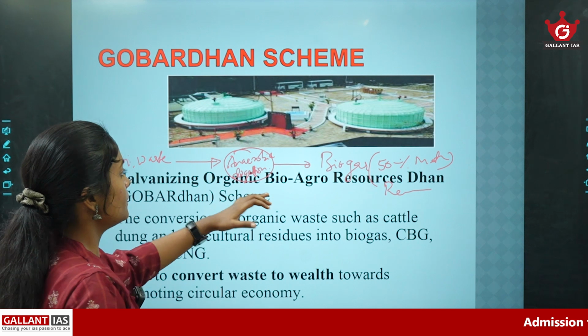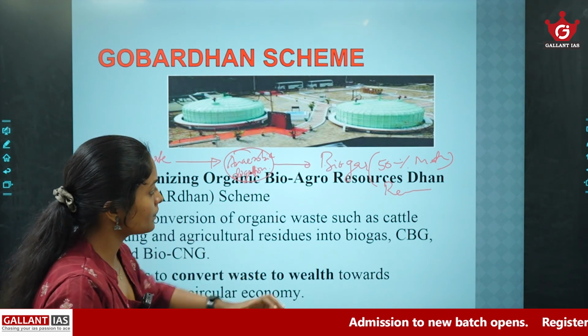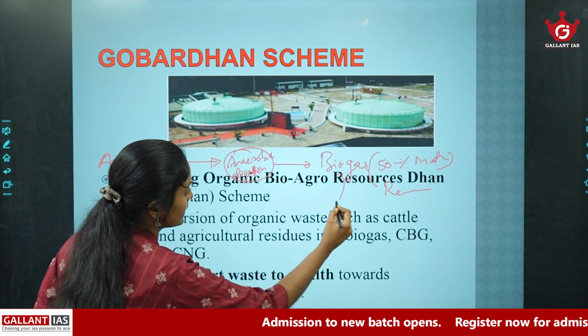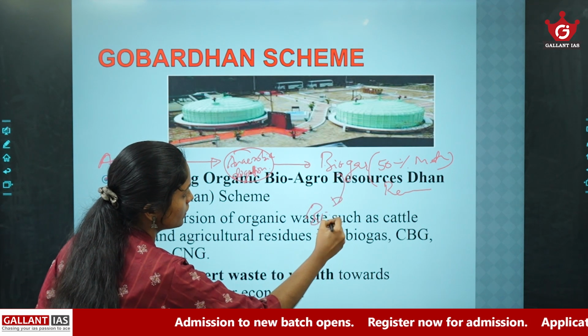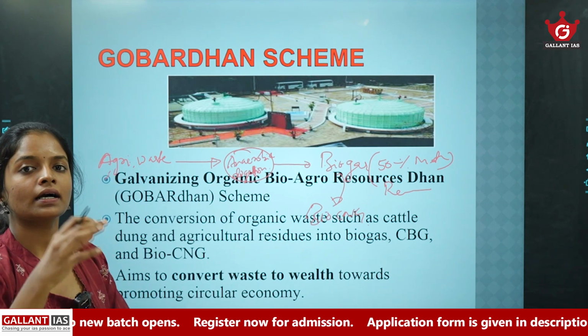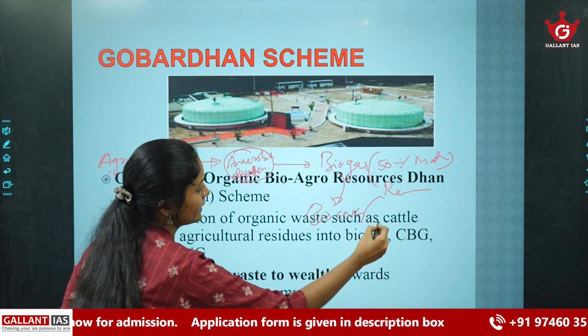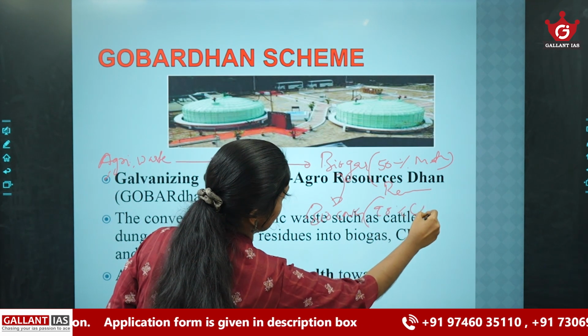But what is the difference between biogas and bio-CNG? This biogas can be converted into bio-CNG by removing impurities like carbon dioxide, hydrogen sulfide, etc. That means this bio-CNG contains 90% methane.